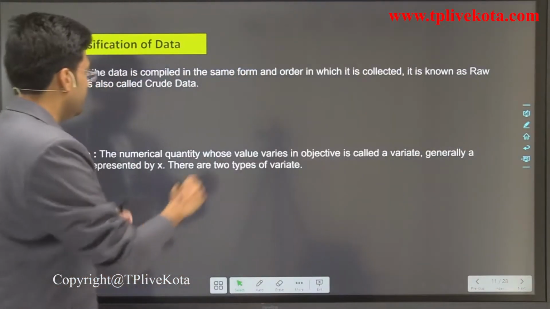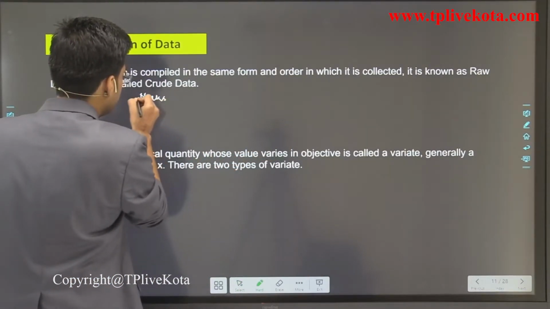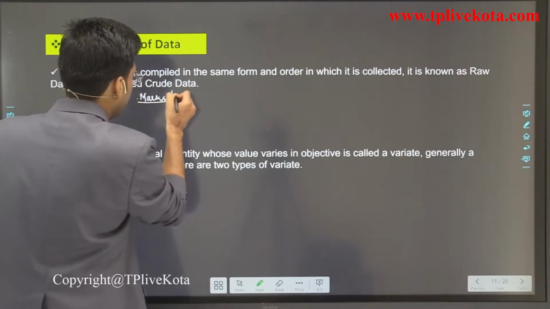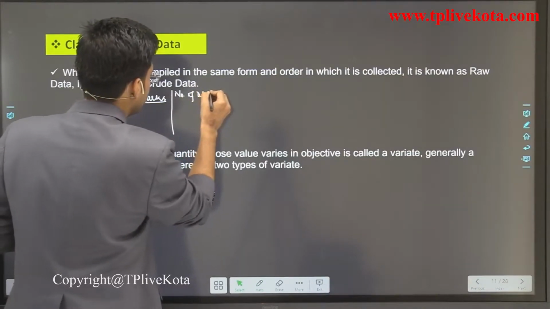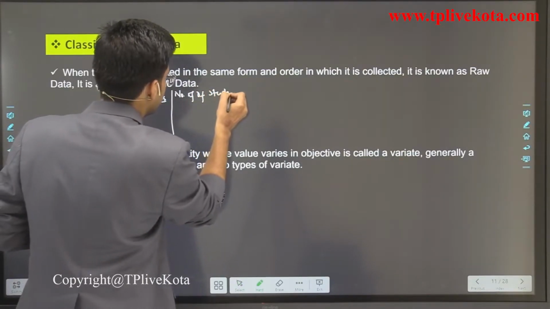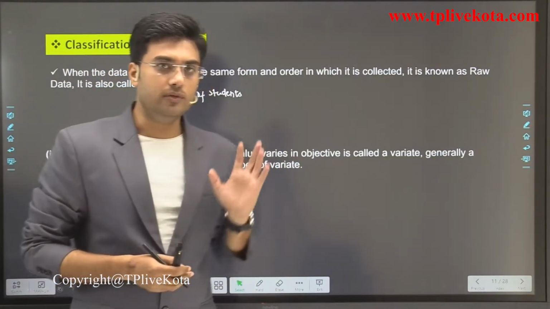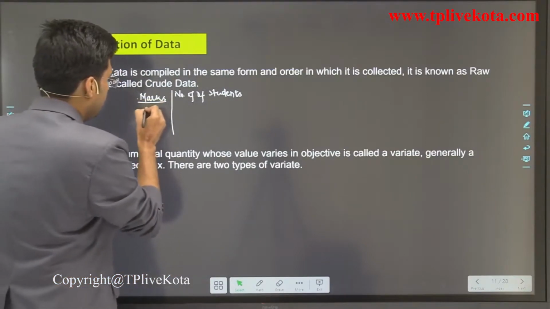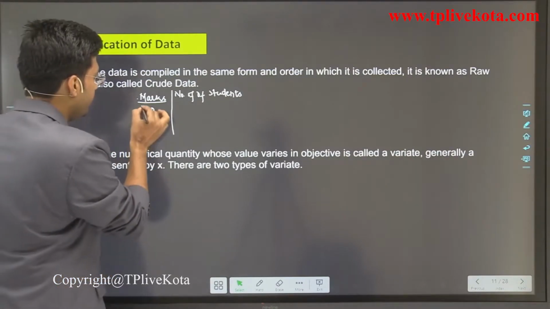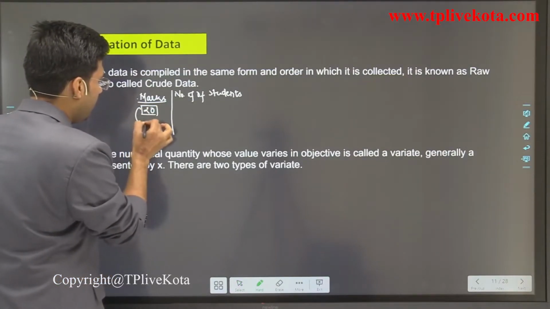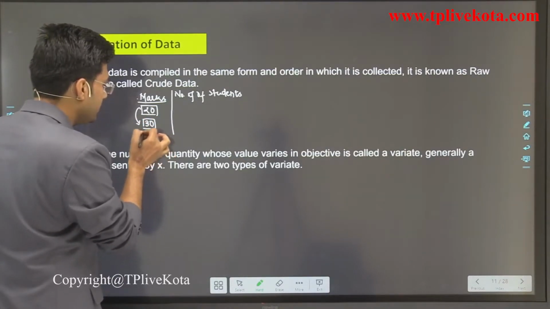So students, if this is marks and number of students, okay, and I collect the data from your class, I write how many students got 20 marks, then how many students got 30 marks, how many students got 35 marks.